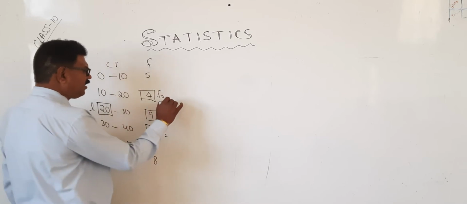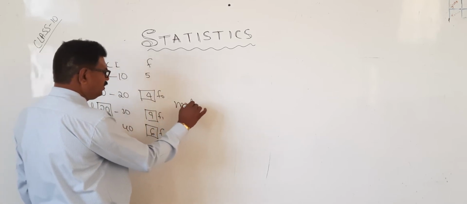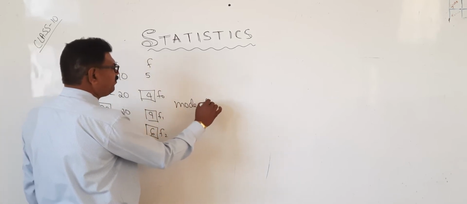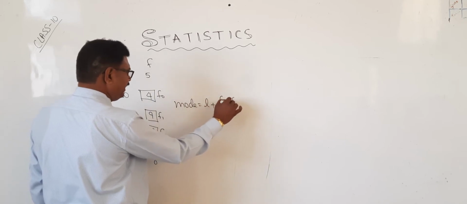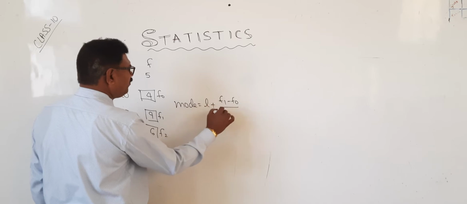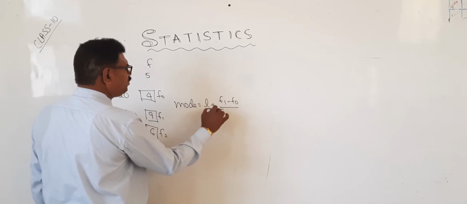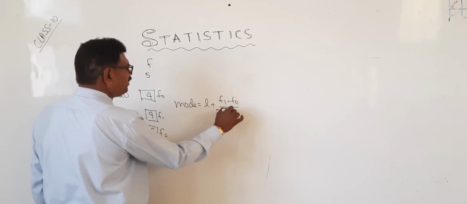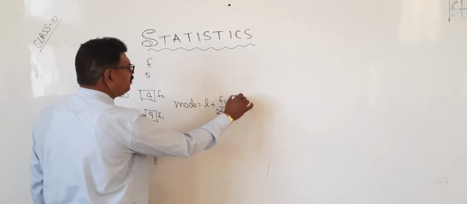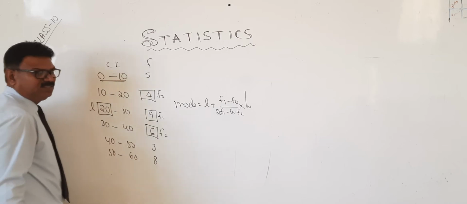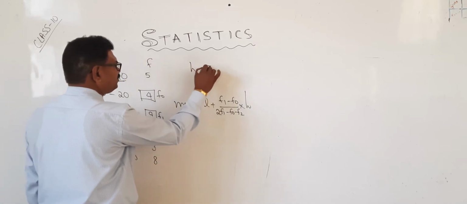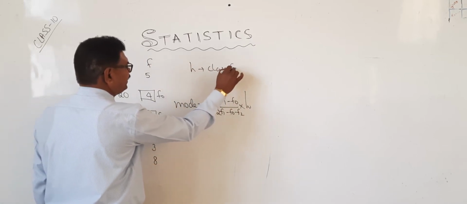Therefore, what is the formula? Mode is equal to L plus F1 minus F0 divided by 2f1 minus f0 minus f2 into h. h is nothing but the class size. So h refers to class size.